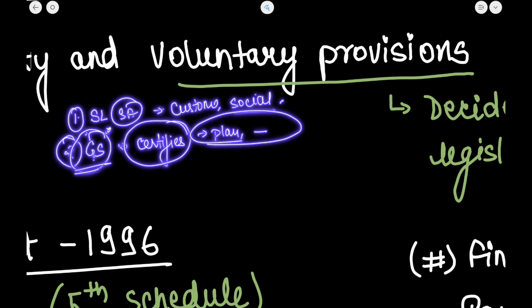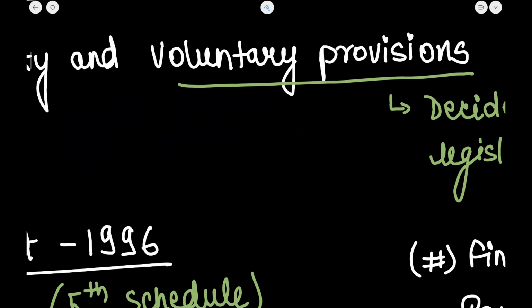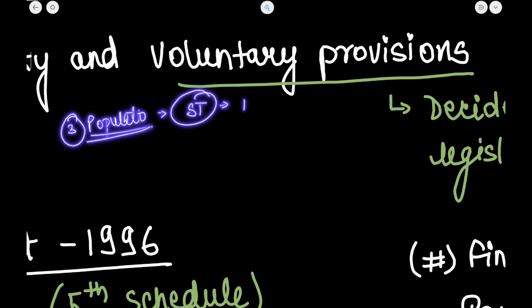There is also a provision for reservation of seats in the scheduled area in every panchayat, given on the basis of population. However, the reservation given to scheduled tribes shall not be less than half of the total number of seats. It means if there are 10 seats in the panchayat, 5 of them are to be filled with members of the scheduled tribe only.